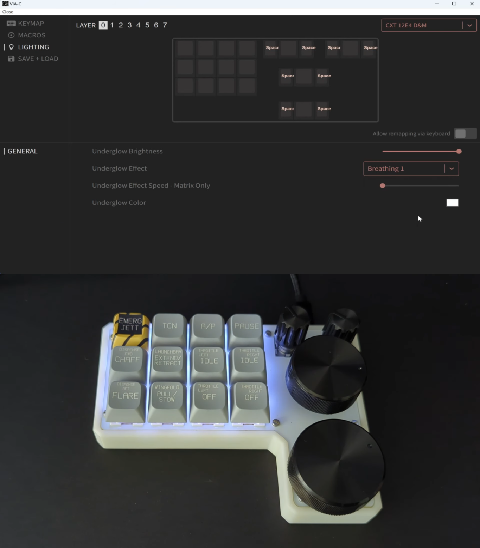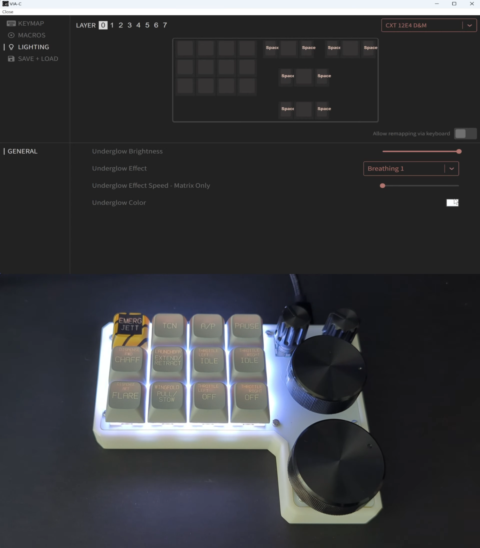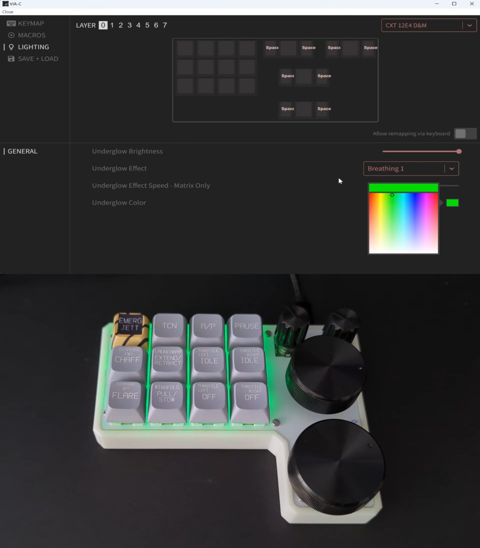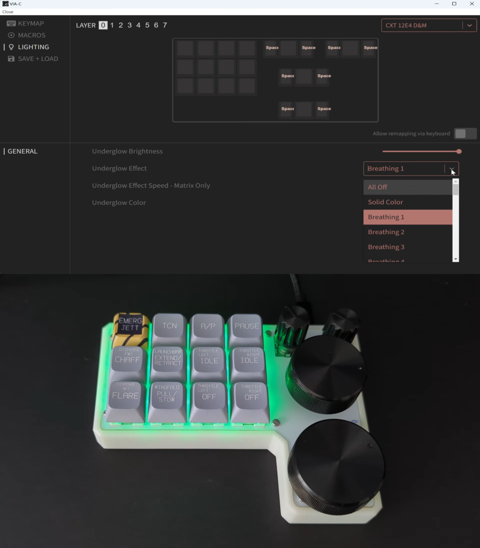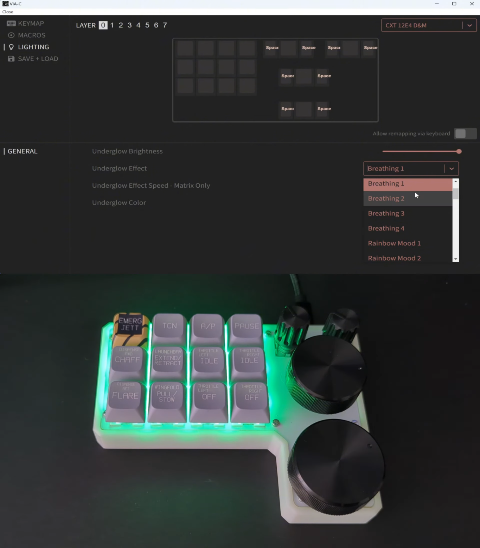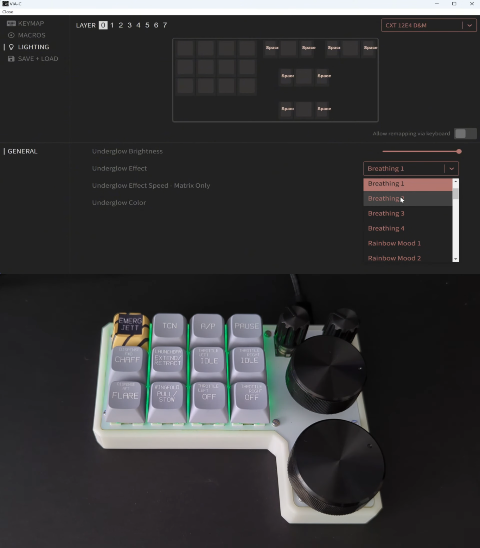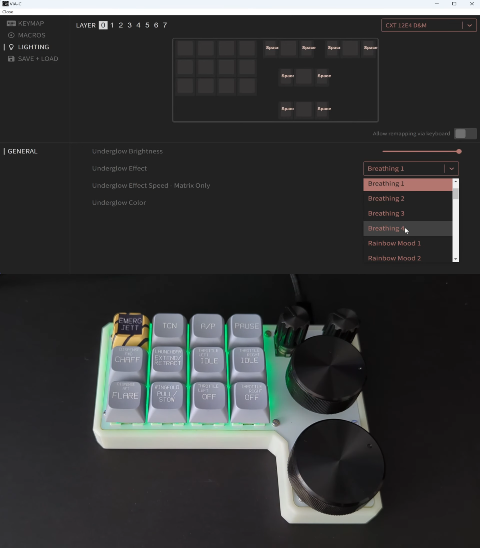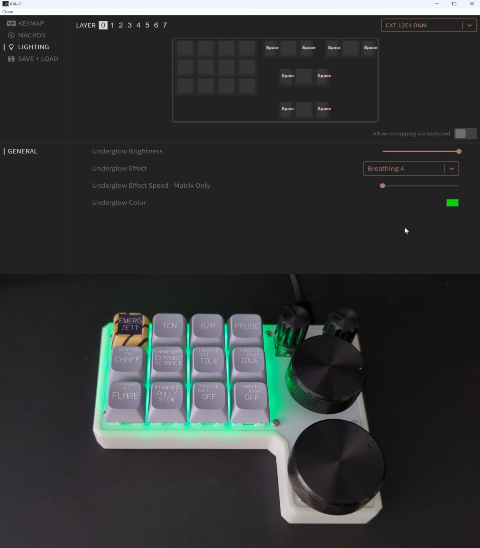Breathing. Let's change to a green color. It's basically the number suffix, where 1 is the slowest one, 2 is a faster one, and the fourth one is the fastest one. So I want to show you everyone. Just switch to breathing 4. You see the breathing is much faster.